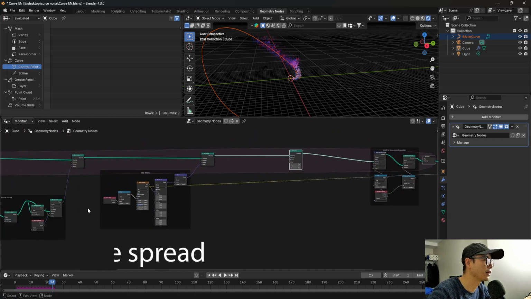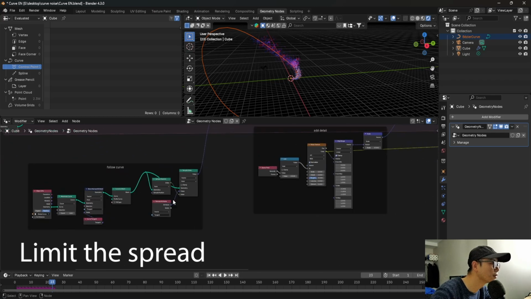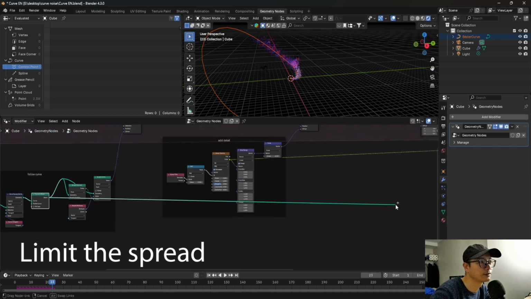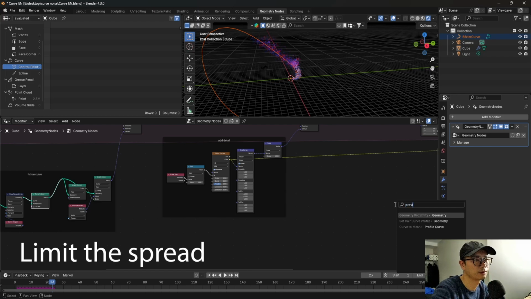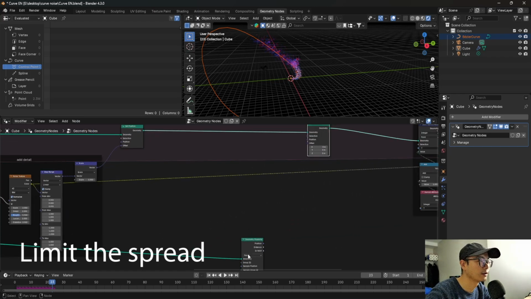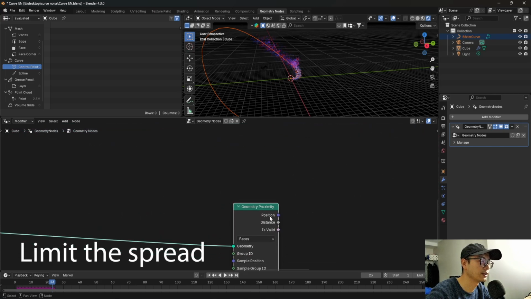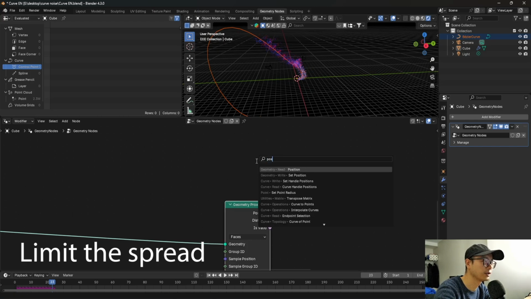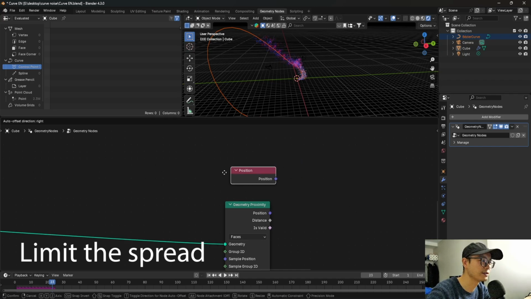Set position, and we will need the geometry here. We need approximate. And here they have a position. This position is the position of each point in the curve. And so we will here have another position. This is the position for the points.